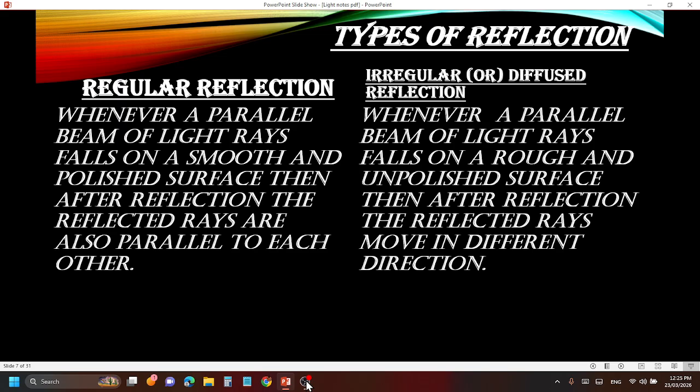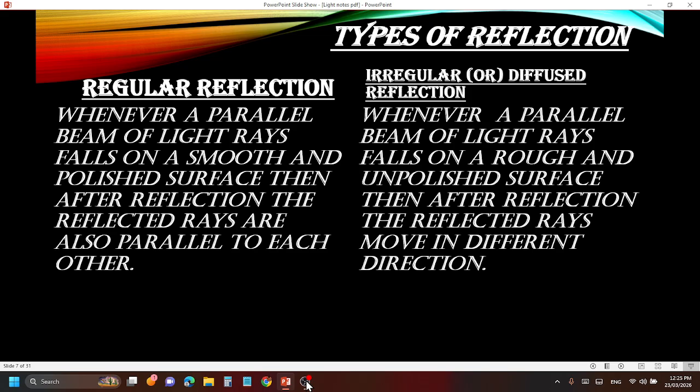So when this parallel beam of light falls on a smooth and polished surface, like a mirror or any very shining surface, then after reflection, the reflected rays are also parallel. Initially the parallel beam of light comes and falls on a smooth and polished surface, then the reflected rays also go back parallel to each other. This is called regular reflection. A beam of light is parallel, comes, gets reflected, and again goes back parallel. So the whole thing is parallel.